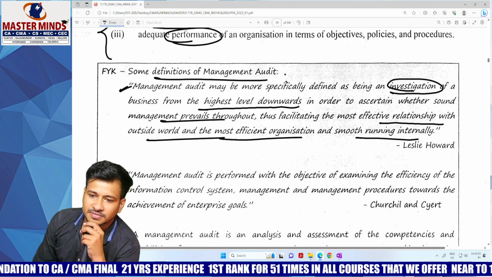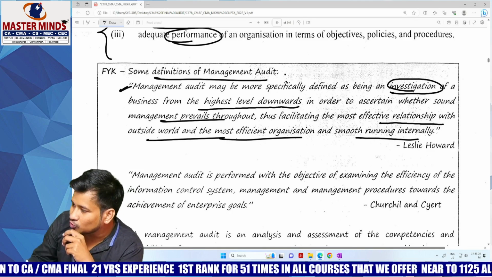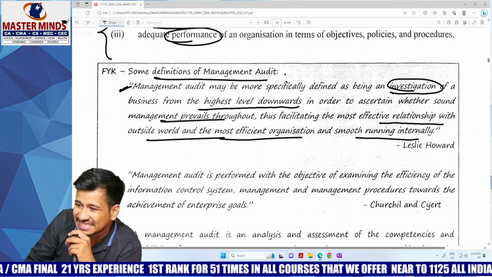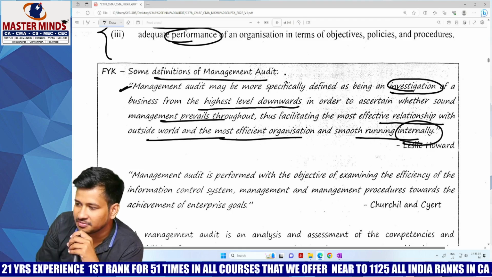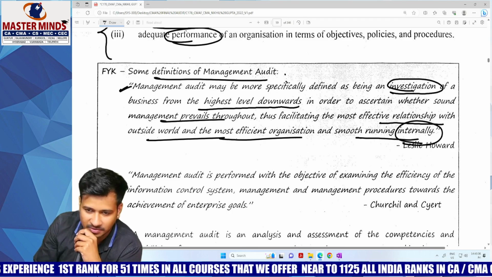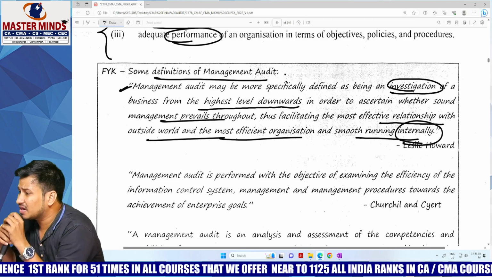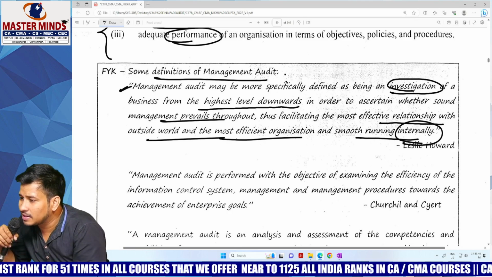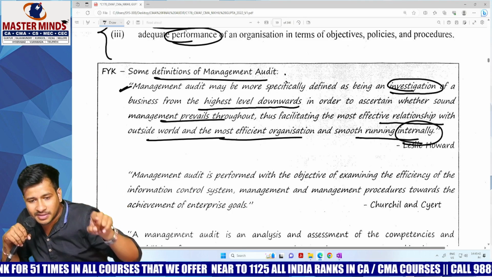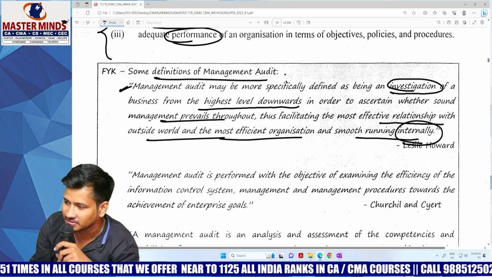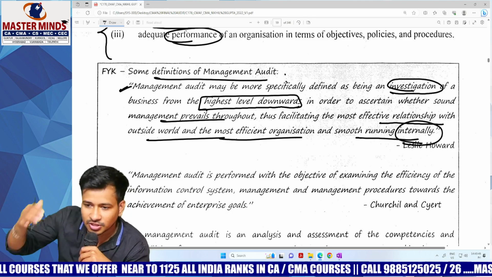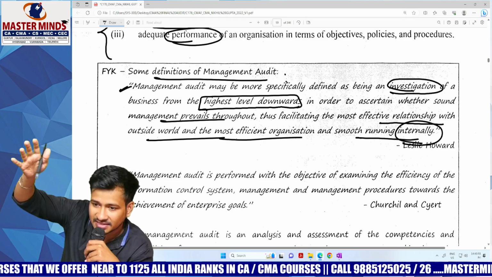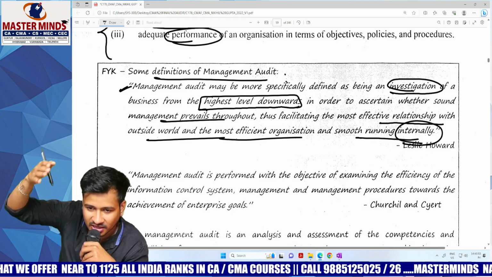Point number 1. Is management audit conducted to know the business internally or externally? Internally, whether it can be smoothly run or not, it will be concentrated. Hey, just answer my question. Is the management audit conducted on top level management, middle level management or lower level management? That is what highest level downwards means. You just need to start your management audit from the highest level, and it will go downward.